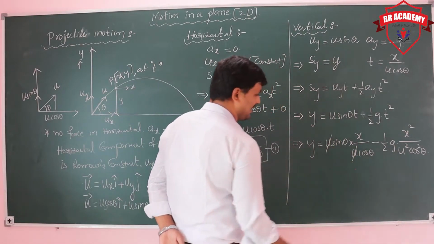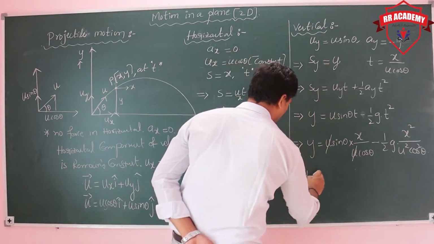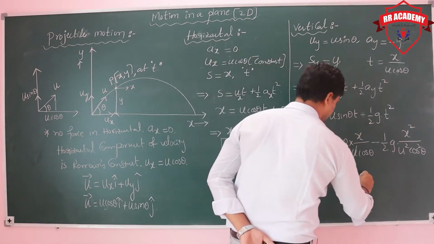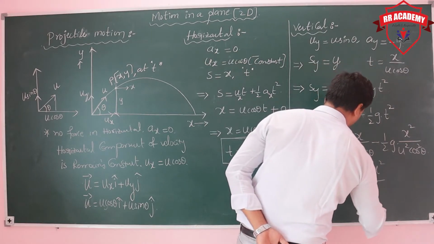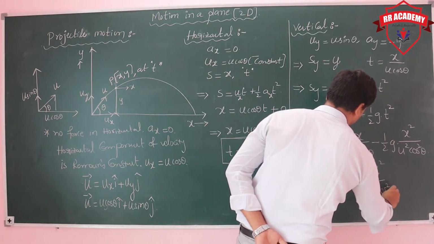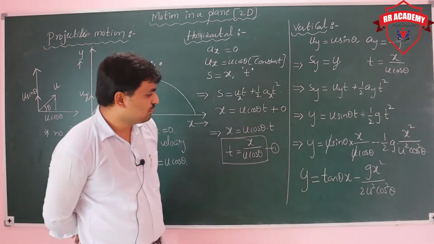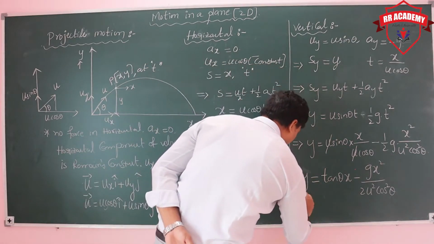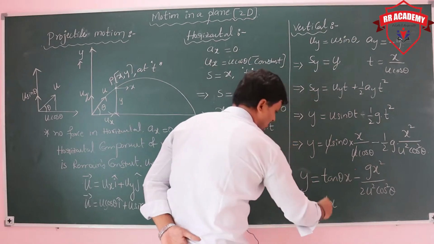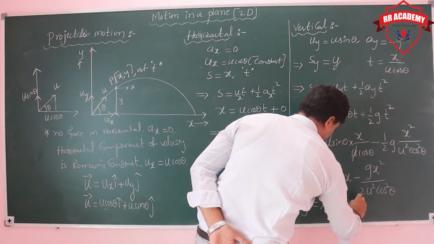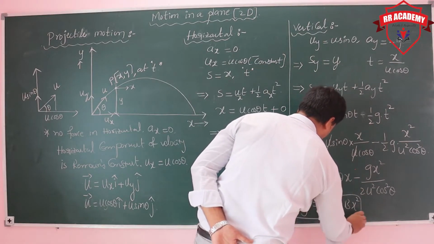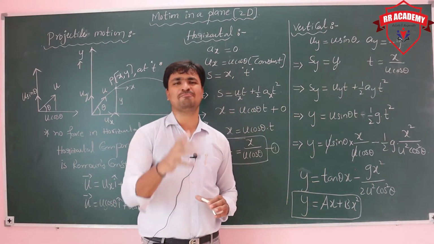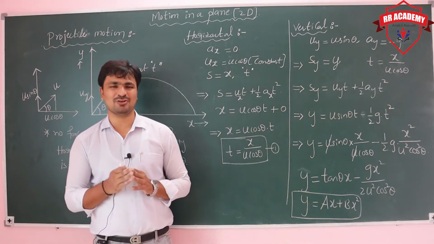Then u gets cancelled. Then finally you have y is equal to tan theta x minus g x square upon 2u square cos square theta. And this looks like the equation y is equal to ax plus bx square. So this equation represents a parabola. Then you can say that the path of a projectile is a parabola.